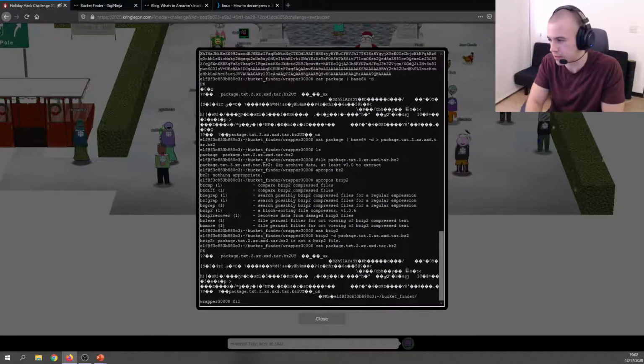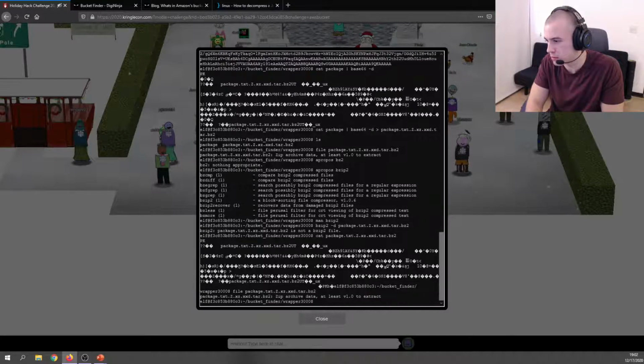So let's run file again on this. Zip archive. Okay, so this whole thing is probably zipped. That's the first layer, zip, then bzip2.